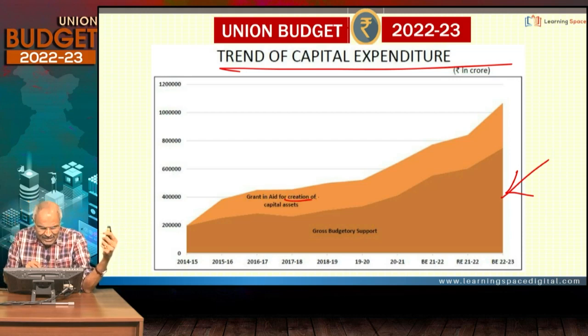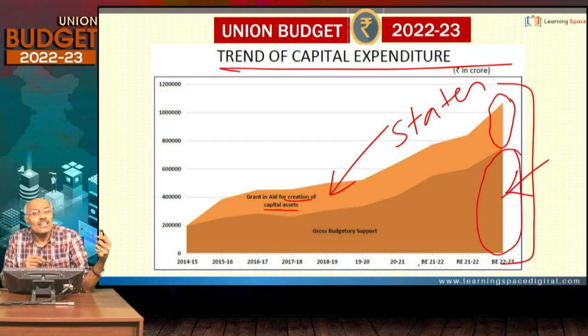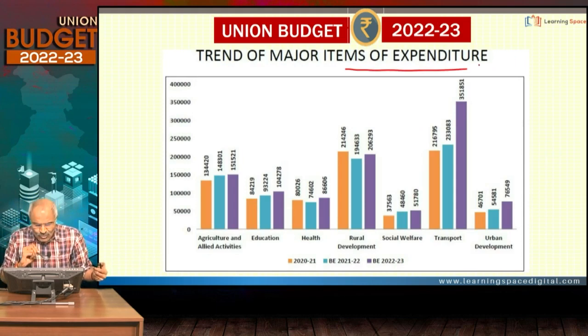And grant in aid for the creation of capital assets is given to the states. So you see, even the grant in aid to the states has also increased, and the government's budgetary support to capital expenditure has seen a significant increase. So this is praised across all quarters, because if you construct assets, future generations will benefit.